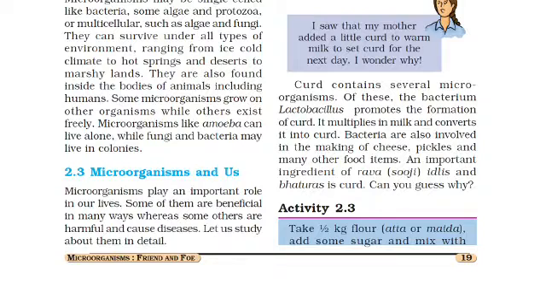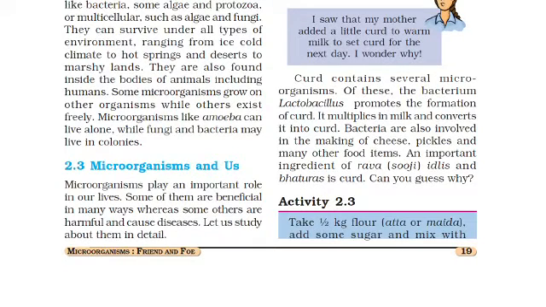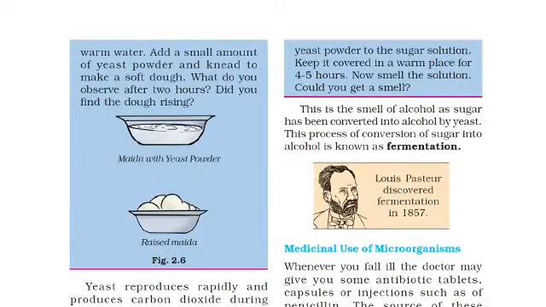Here we are continuing with chapter 2 of science, that is microorganisms. Yesterday we were left off, and we have to start from activity 2.3. We have to take half a kg of flour, that is atta or maida, and add some sugar and mix with warm water, and then add a small amount of yeast powder and make a soft dough.